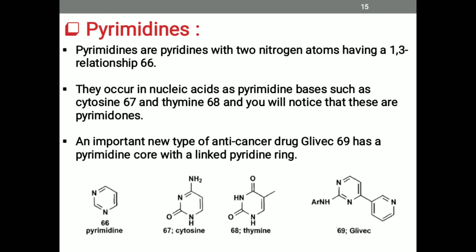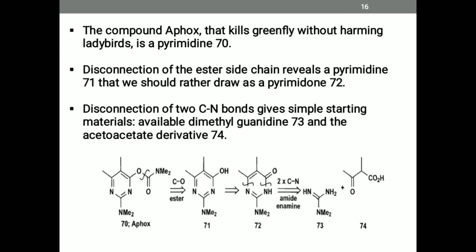An important new type of anti-cancer drug, Gleevec 69, has a pyrimidine core linked to a pyridine ring. The compound Pirimicarb, or F-hox, that kills greenfly without harming ladybirds, is a pyrimidine 70.